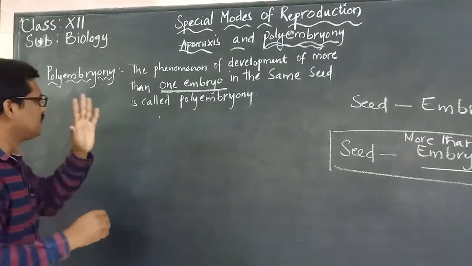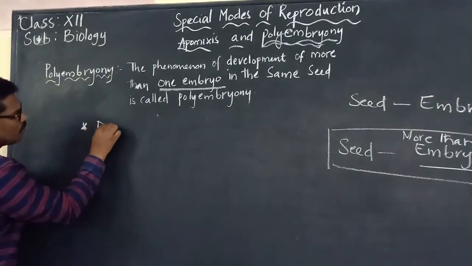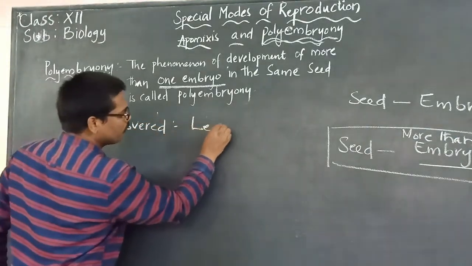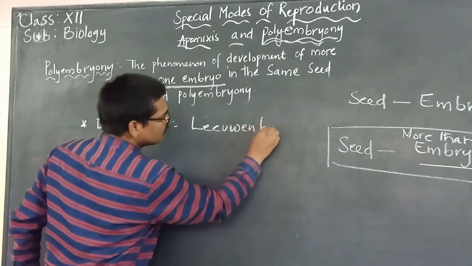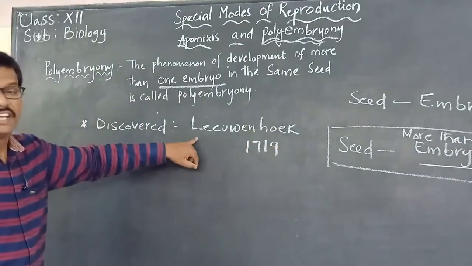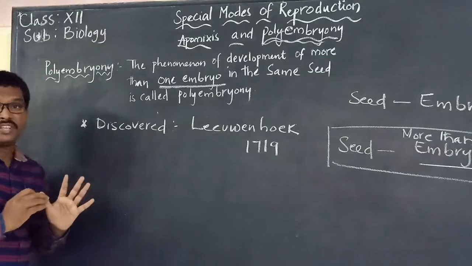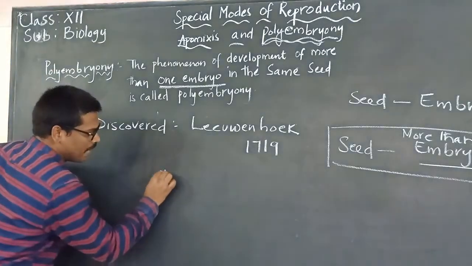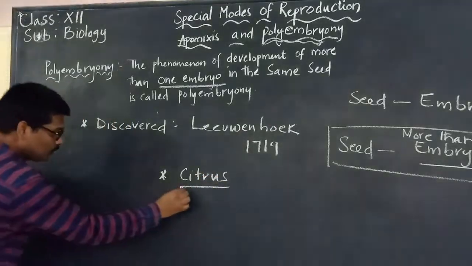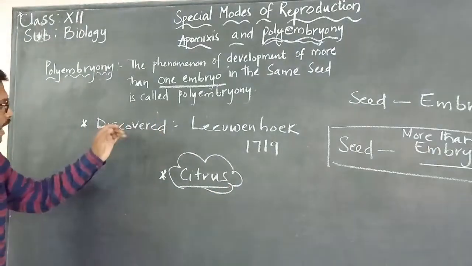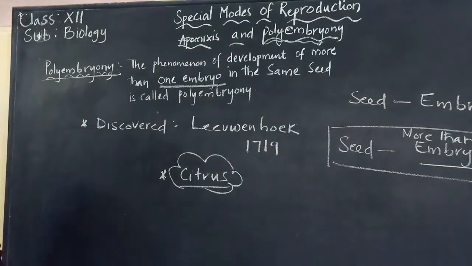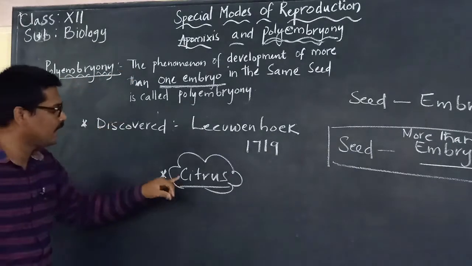This process of polyembryony taking place in plants was discovered for the first time by the scientist Leeuwenhoek in the year 1719. The plant in which he discovered it is the citrus plant. This is important: in citrus, Leeuwenhoek in 1719 observed the phenomenon of polyembryony.